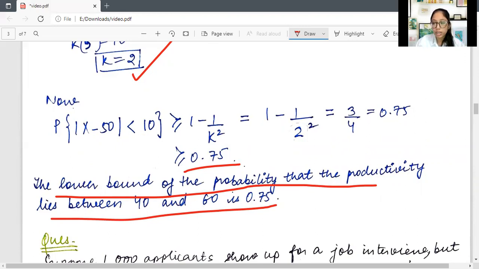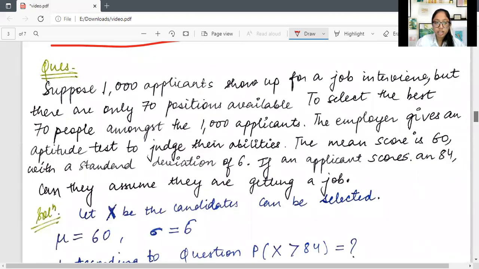0.75 होगी. Okay. Now similarly, suppose 1000 applicants show up for a job interview, but there are only 70 positions available. To select the best 70 people amongst the 1000, the employer gives an aptitude test to judge their abilities. The mean score is 60 and the standard deviation is 6. The applicant scores an 84. You can assume that they are getting a job.